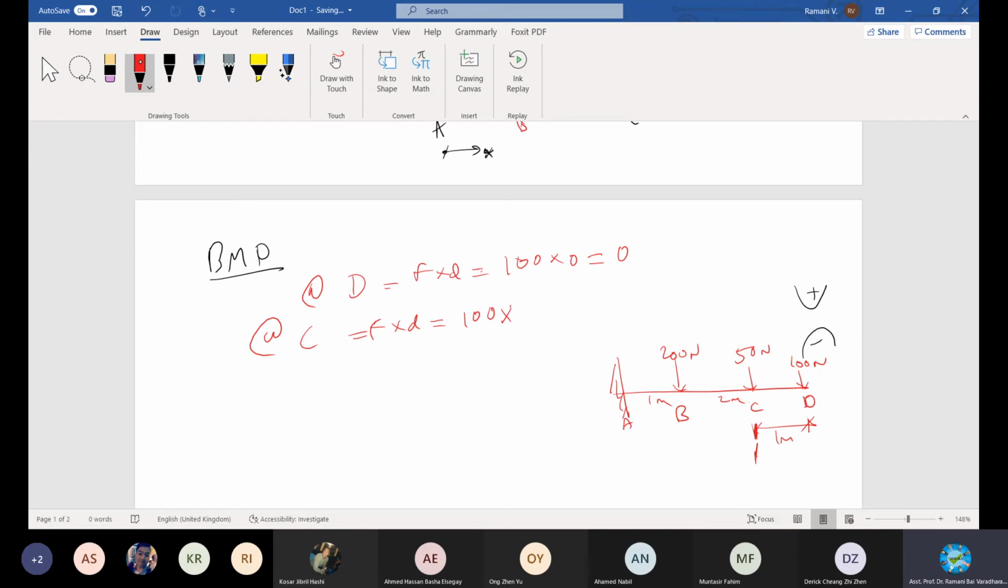At C, there is no moment caused by 50 at this point, but there is a moment caused by 100 because of the distance 1 meter. So at C, resolve all the moments, taking all the loads and moments acting on its right hand side. On its right hand side, only 100 is acting at a distance of 1 meter. That's why 100 into 1 meter is equal to 100. Thanks, Ongzen. And mind your unit, is it Newton or kilonewton? Newton meter.